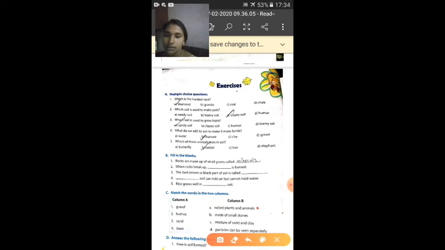Sandy soil can hold air but cannot hold water. Rice grows well in clayey soil.